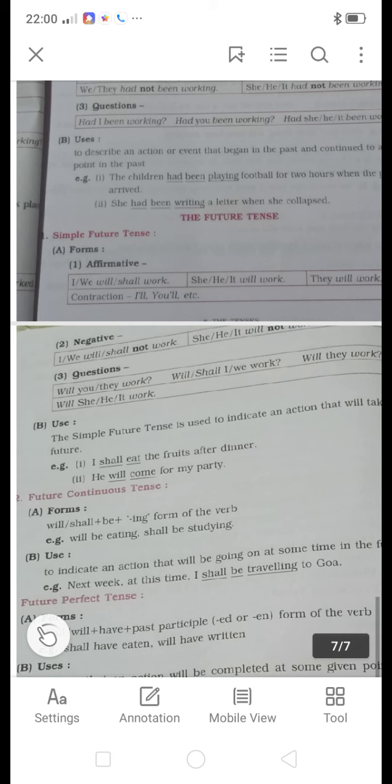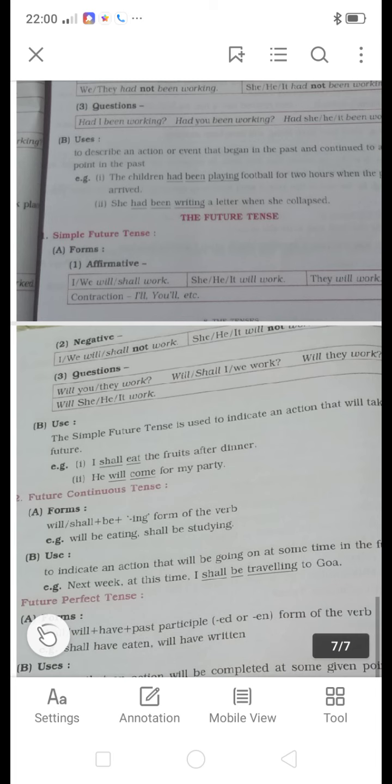If there is a negative sentence, then after the shall or will we can write not. Means we shall not work or I shall not work. He will not work. Like this way we can write the negative sentence.